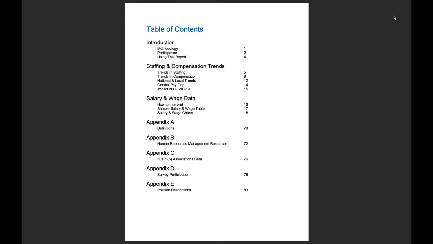Thereafter, at the end of the report and at the end of those tables, you'll find the appendices. The appendices will not only have definitions about some of the terms used throughout the report, but you'll also see there that the last appendix is position descriptions. So if you are looking at a particular position and you'd like to know specifically how we defined that, you can find that there on page 83.